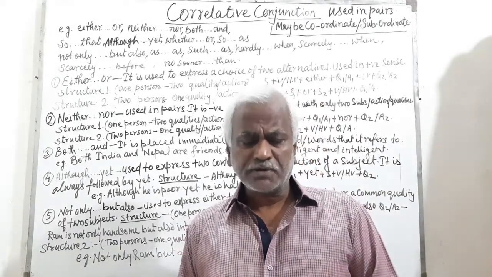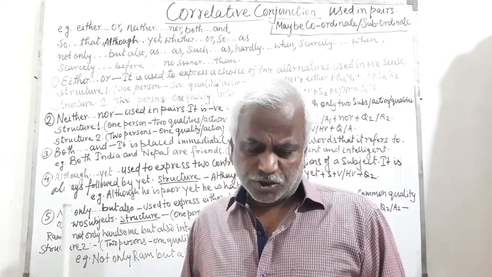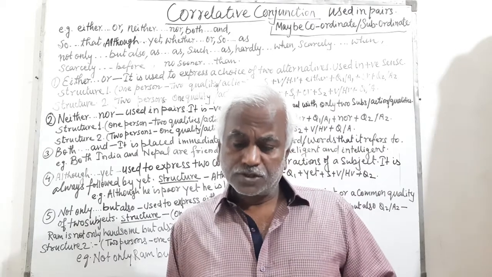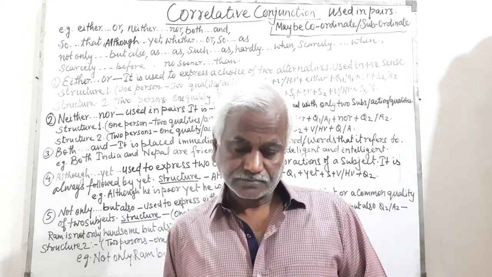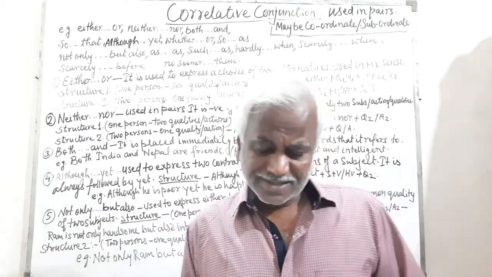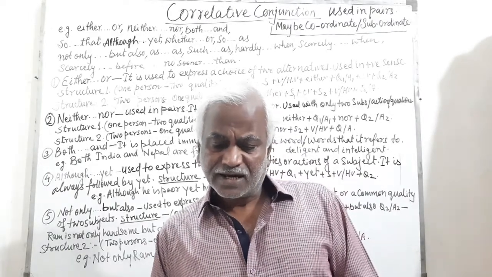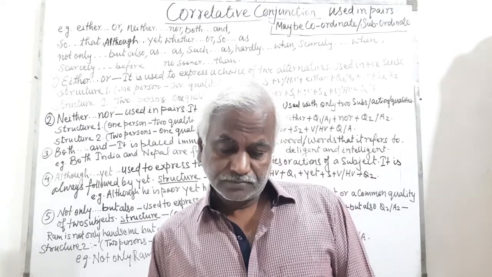Here one thing is to be marked. While taking structure 2, it should be kept in mind that the verb must agree with the second subject. In exceptional cases, neither can be replaced by do or does not.